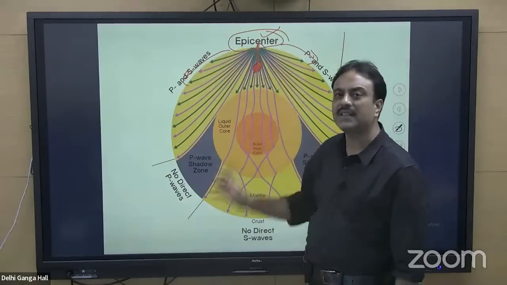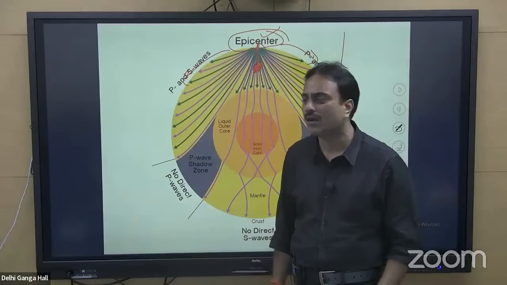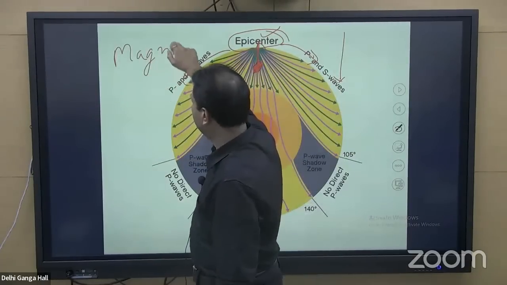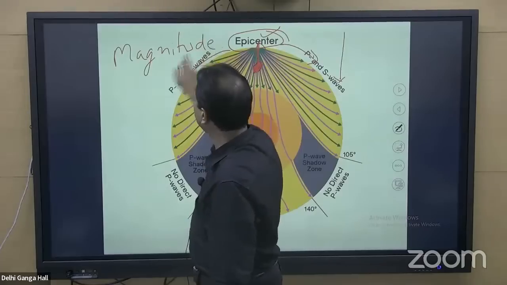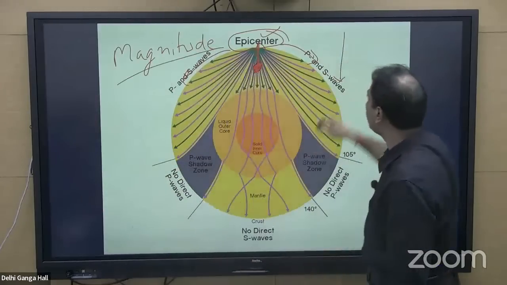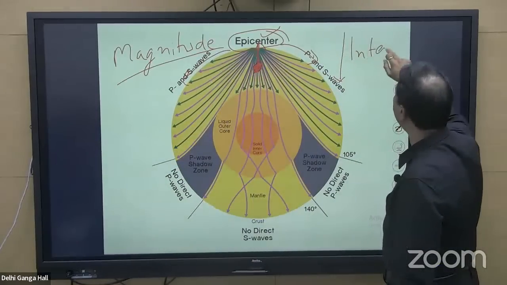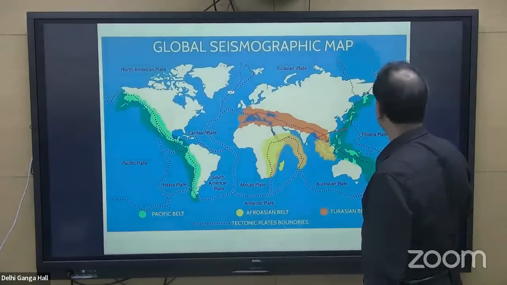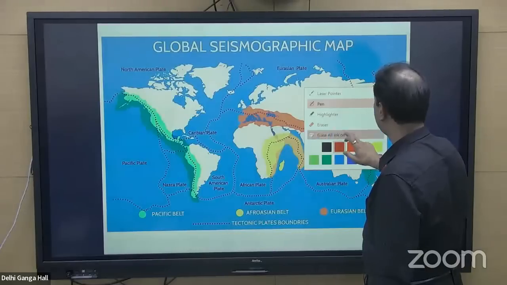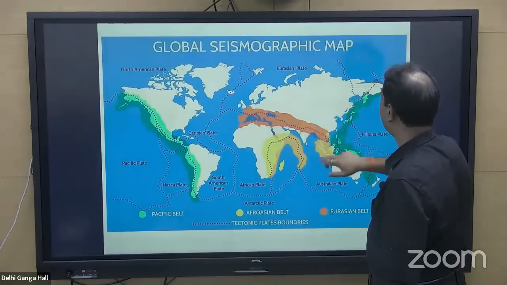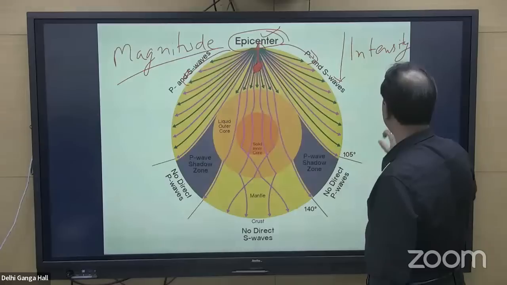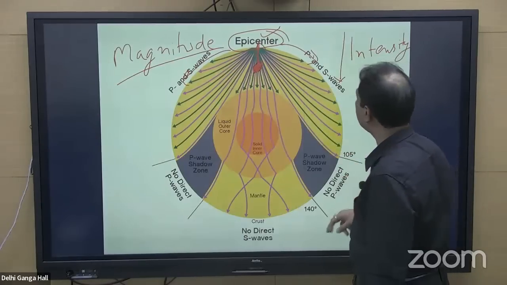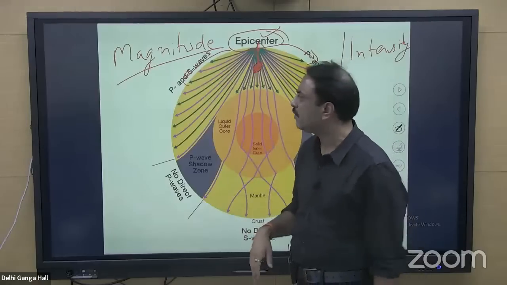The amount of energy released by the earthquake is called magnitude of the earthquake. The amount of damage caused by the earthquake is called intensity of the earthquake.